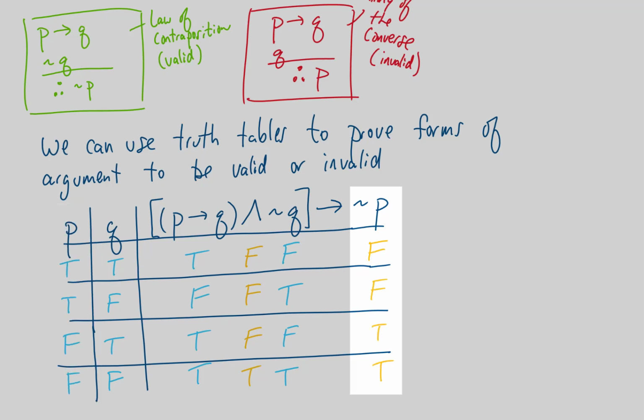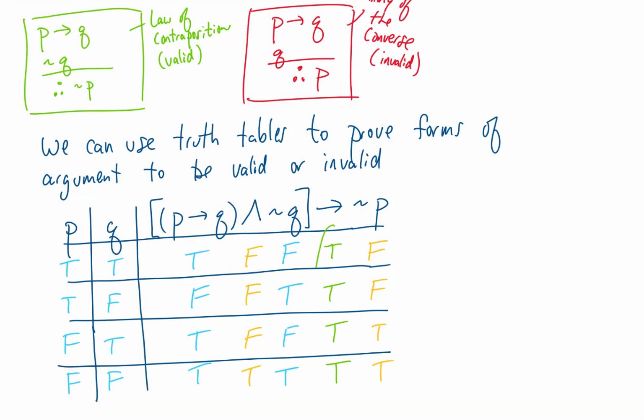And now we're using a conditional to compare this column with this column. Going back to our basic conditional truth table would tell us that we get a true, true, and true. So our answer column is filled with truths. We have ourselves a tautology. Therefore, this law that we call the Law of Contraposition is valid.